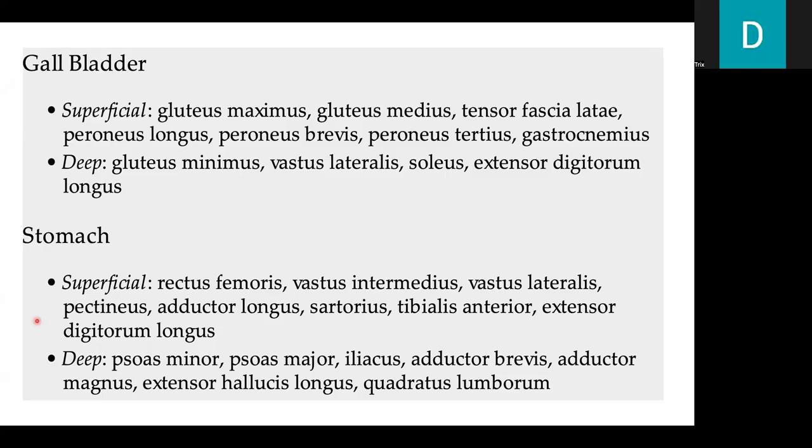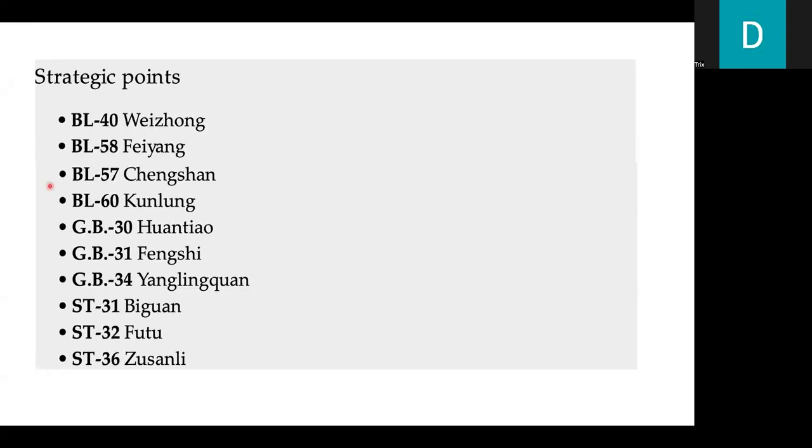For deep, it's in the psoas minor, psoas major, iliacus, adductor brevis, adductor magnus, extensor hallucis longus, and quadratus lumborum.